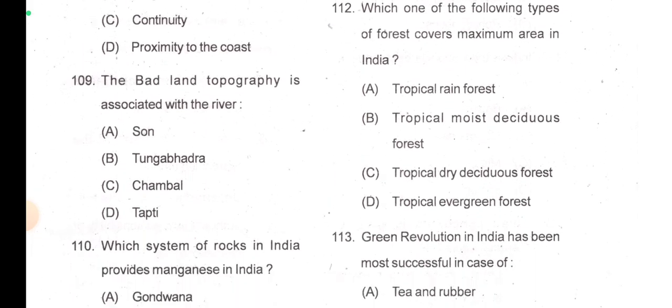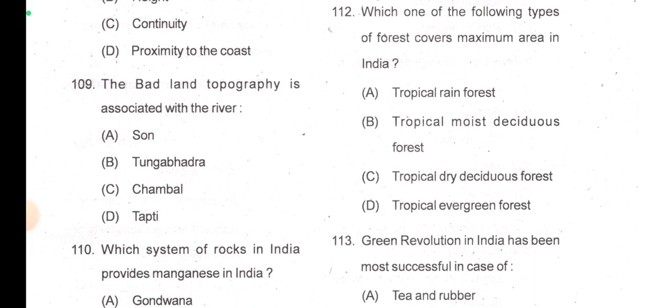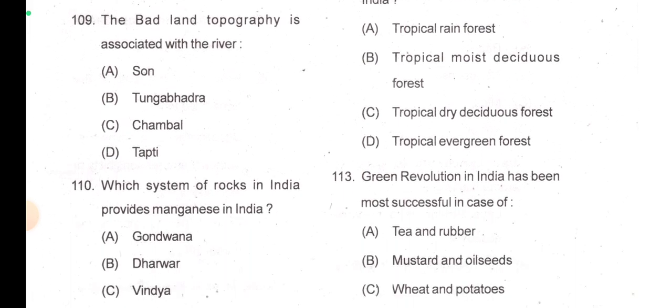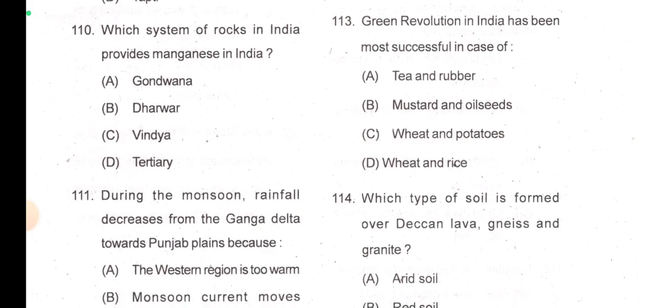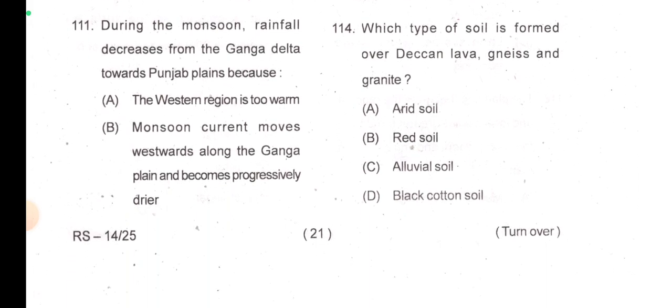Now 112. Which one of the following types of forest covers maximum area in India? That is tropical moist deciduous forest. 113. Green revolution in India has been most successful in case of wheat and rice. Which type of soil is formed over Deccan lava, gneiss and granite?